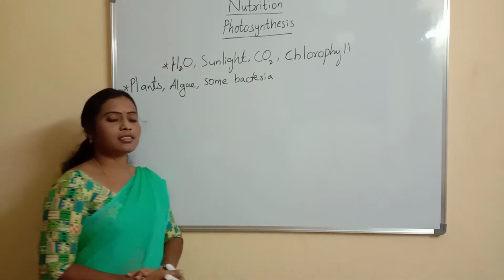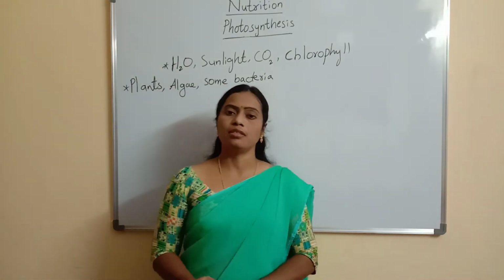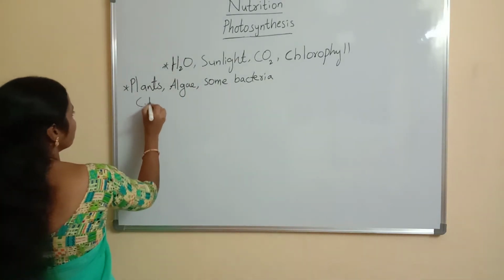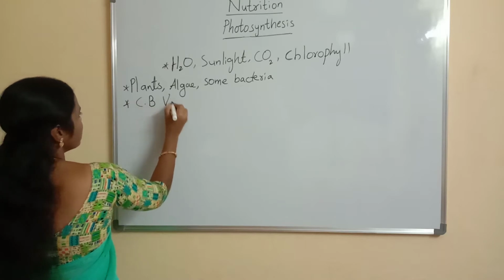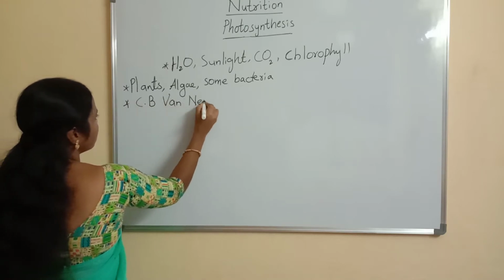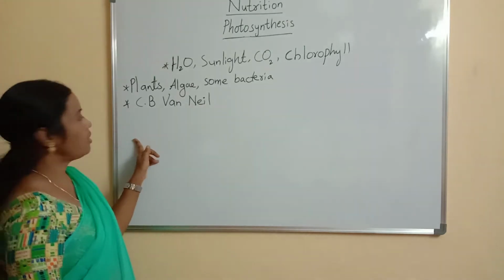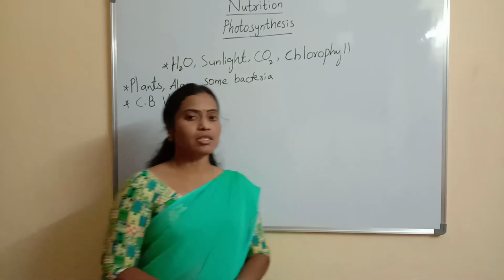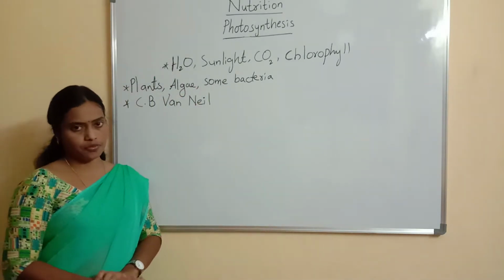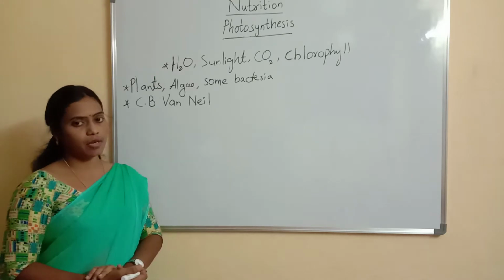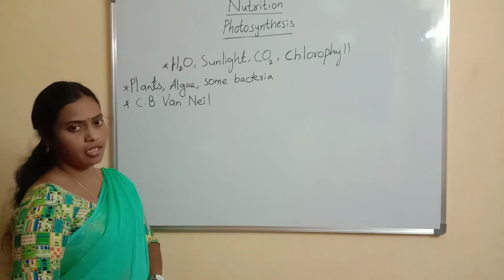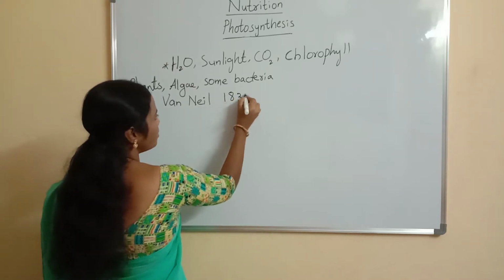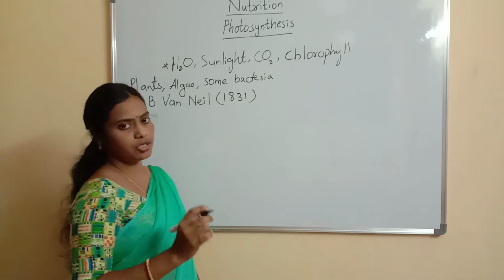There are many scientists who tried to formulate the equation of photosynthesis. Finally, the scientist C.B. Van Niel. What is the scientist's name, children? C.B. Van Niel. He formulated and proposed an equation to show the process of photosynthesis. Let us know what is the equation formulated by C.B. Van Niel. In the year 1931, he formulated the equation of photosynthesis.